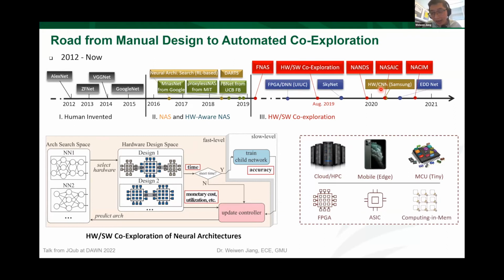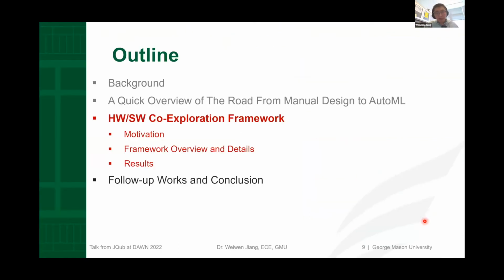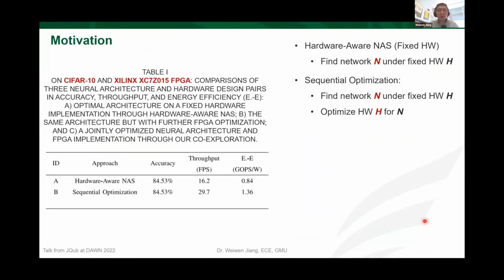After that, we also proposed a framework for different computing platforms like ASICs and also computing-in-memory architectures. So this is an overview of the road from manual design to AutoML. In the next part, I will introduce the hardware and software co-exploration framework. The first thing I want to mention is the motivation to conduct the co-exploration, the co-design, for the neural network system design.